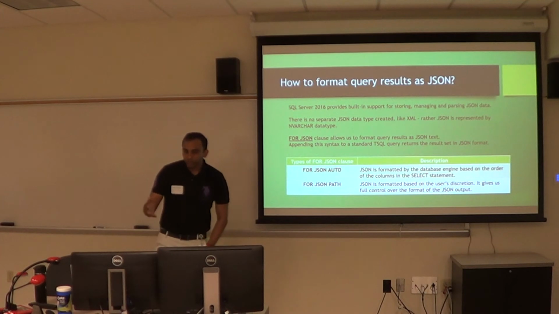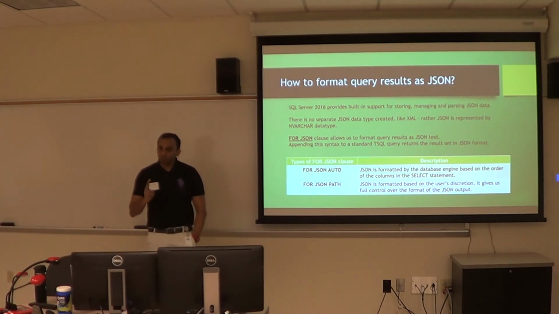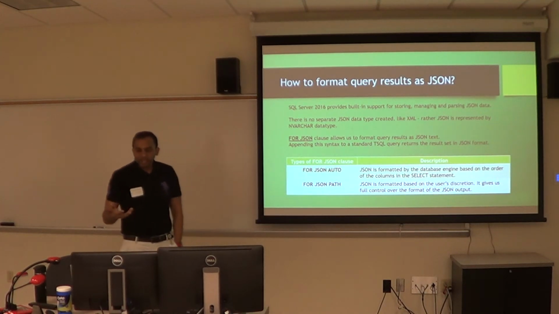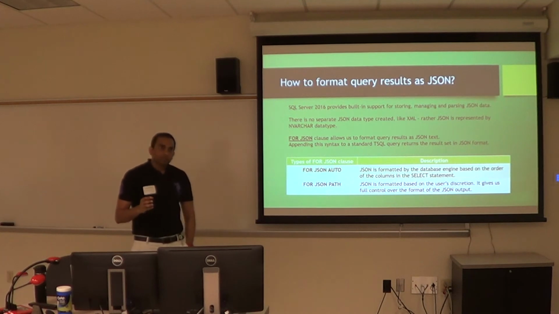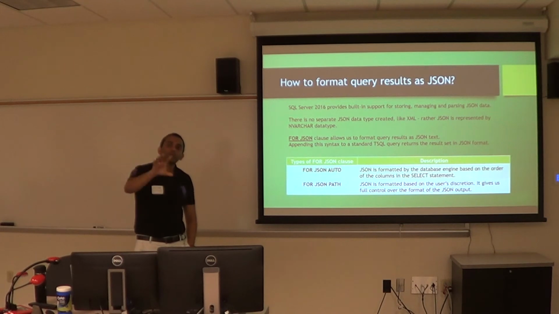So how do you do that? For that purpose, we have two important syntaxes for JSON. Say I have a basic query: select star from employee where employee ID is greater than 10. If I want to convert it into a JSON object, I just append FOR JSON at the end, and it will create a JSON object.